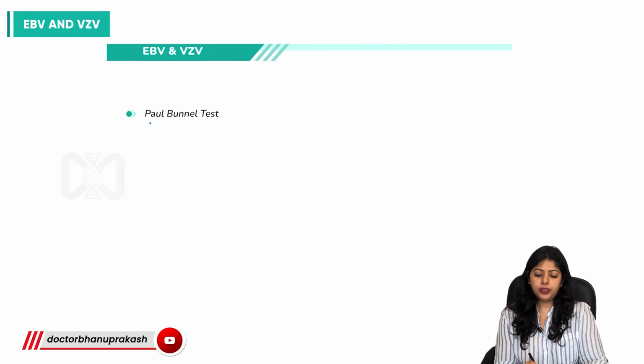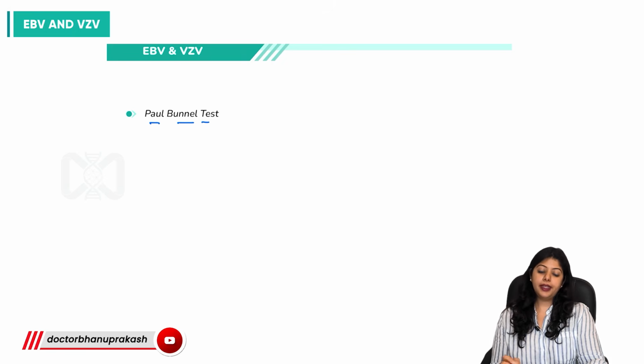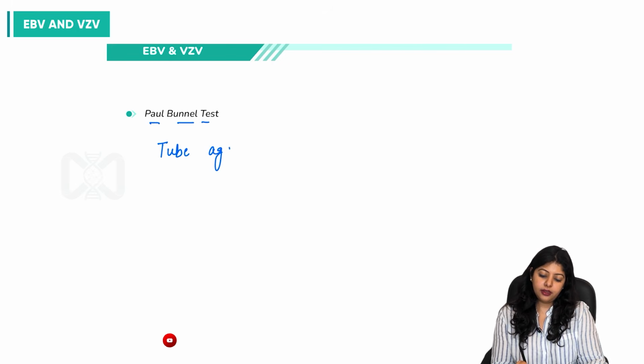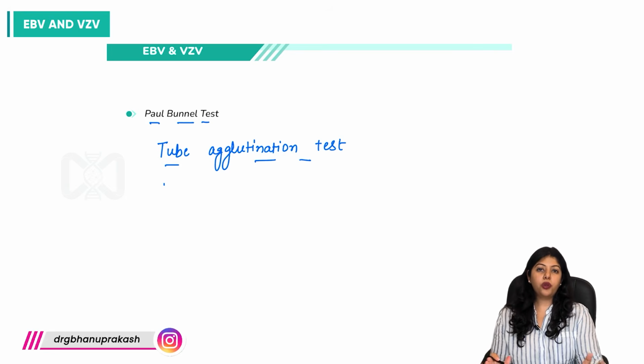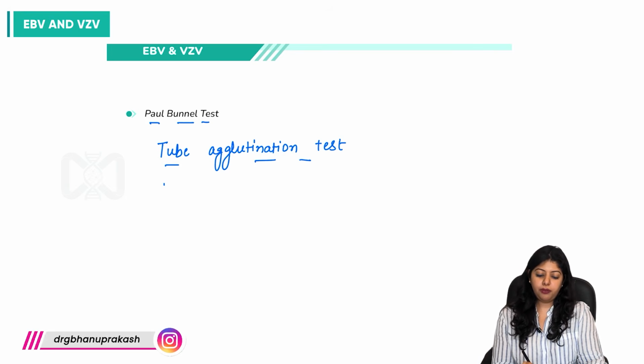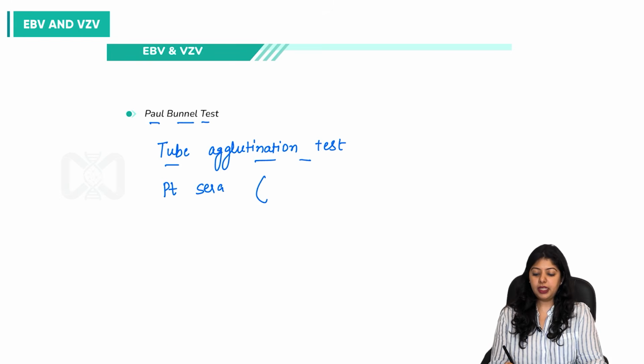So let us talk a little bit about the Paul Bunyan test. It is a tube agglutination test. What do we do in this particular test? We mix equal volumes of patient sera, and this patient sera needs to be heat inactivated.